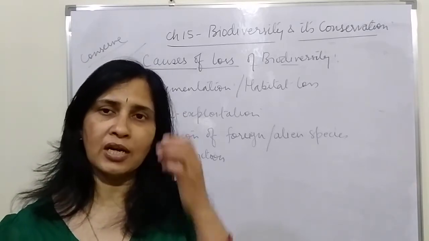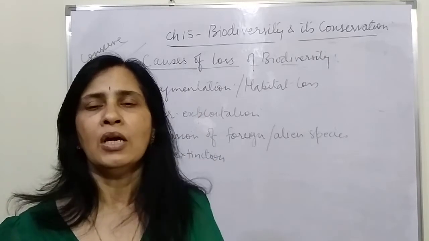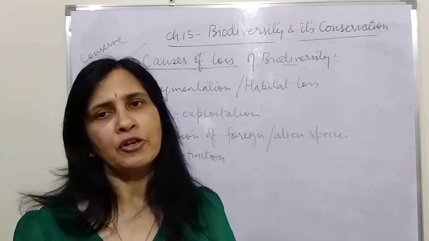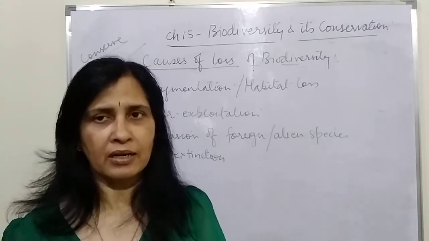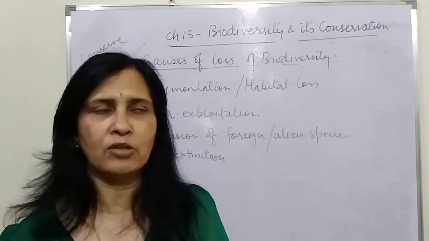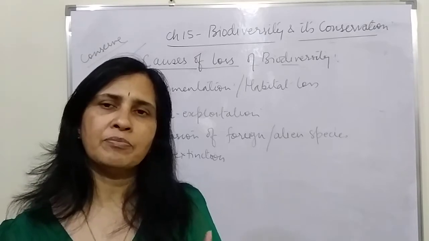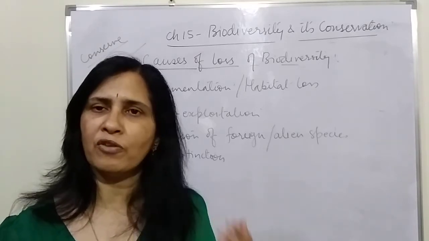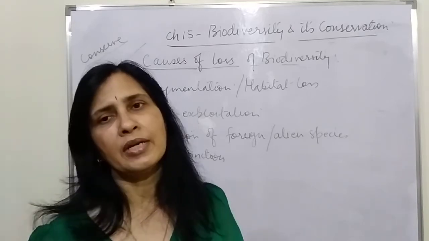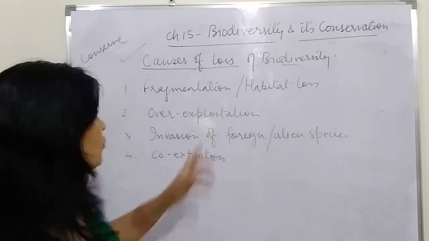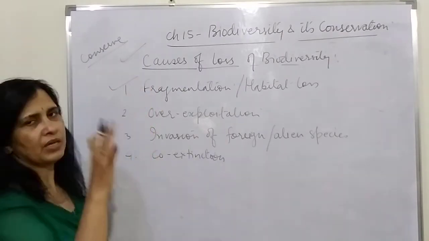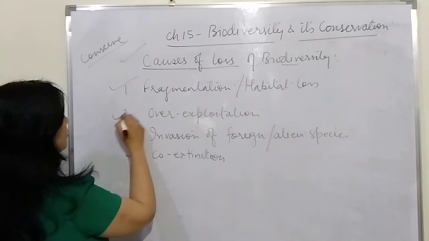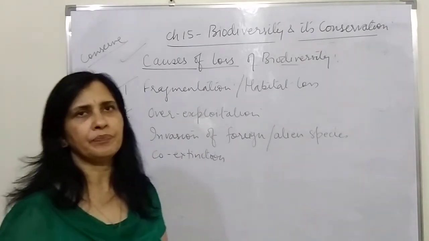Amazon forest is cut because people there want to convert that area into crop field, and that can be fed to the cattle which are being used as food by those people. So there are various reasons for cutting the forest, and when we cut the forest and convert it into small fragments, it leads to habitat loss and ultimately the death of the organisms. So that is the first reason, and that is a very, very important reason of loss of habitat. Then comes the second, the overexploitation.